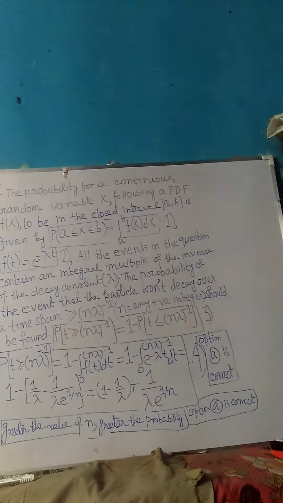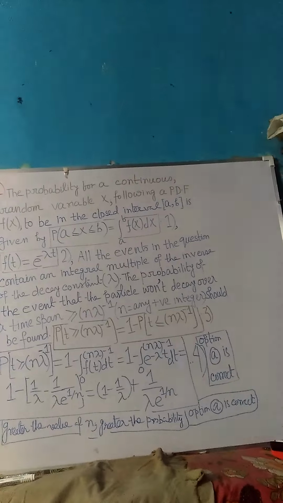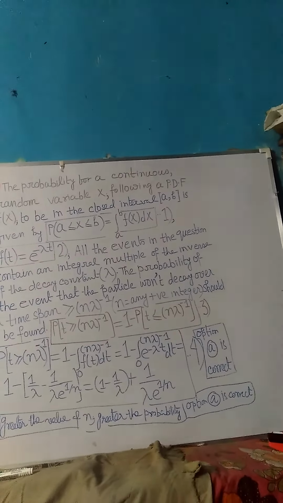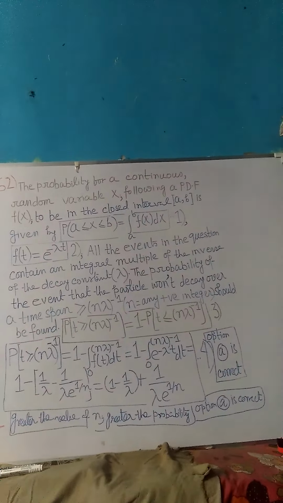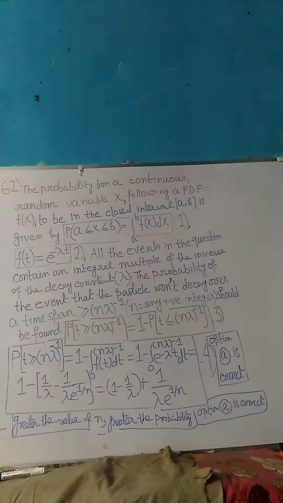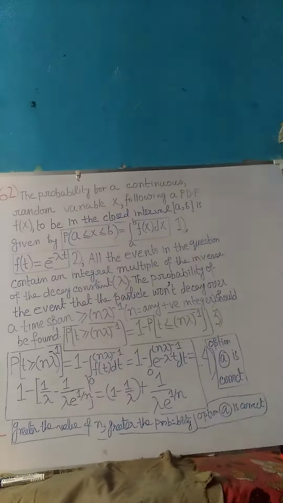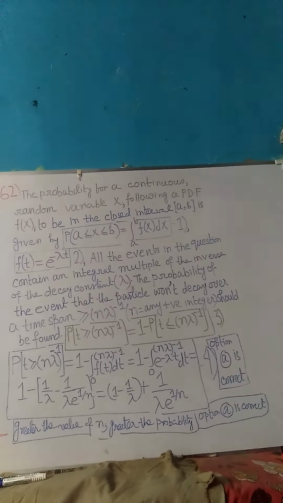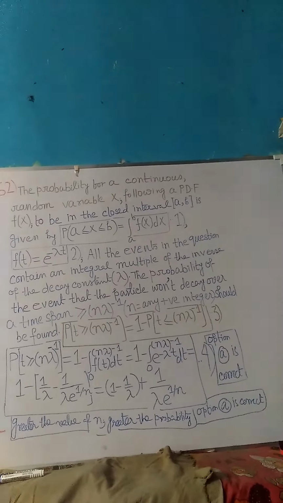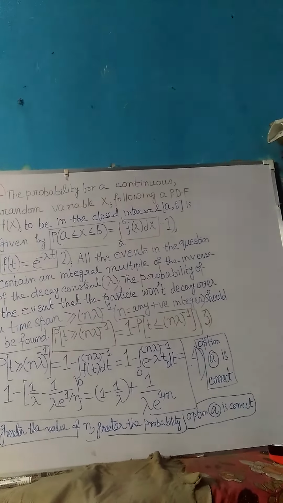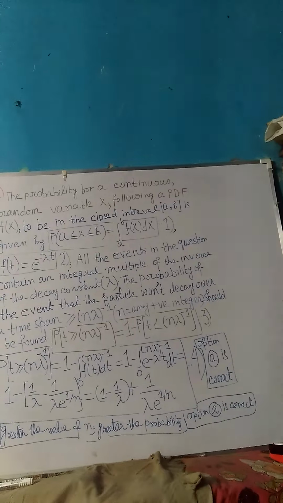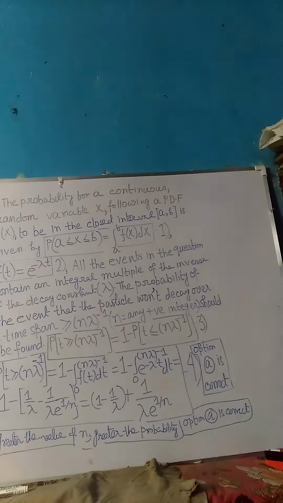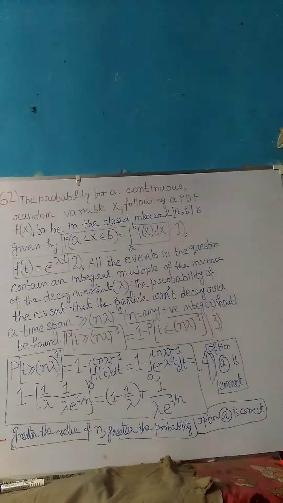But it will be easier to find the probability of this event using the complementary event as expressed in equation number 3. Equation number 3 is also very important for this problem. To understand the way it is solved, equation number 3 is very important. So please look at equation number 3 very carefully. So, applying the ideas discussed so far, equation 3 simplifies to equation number 4 as shown on the board.